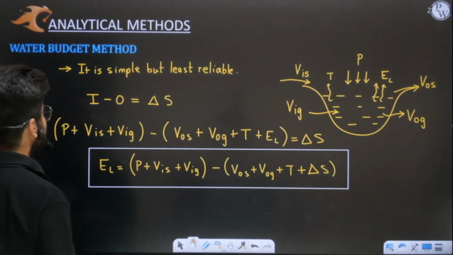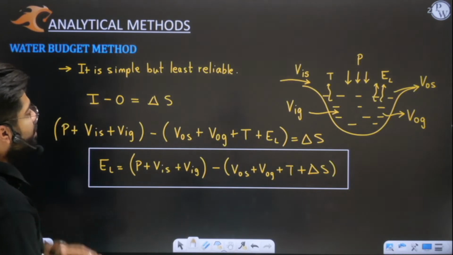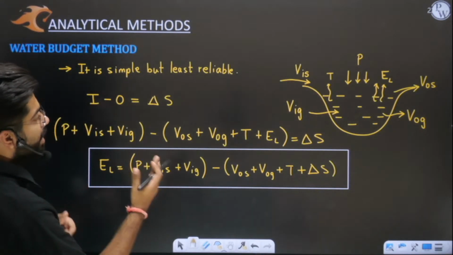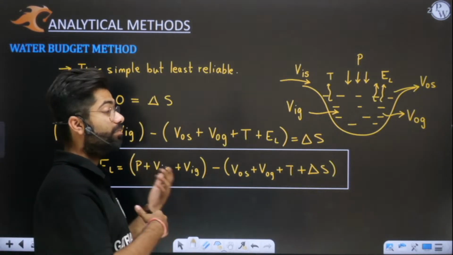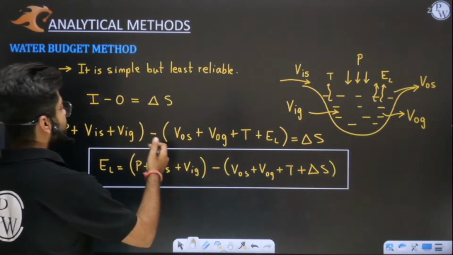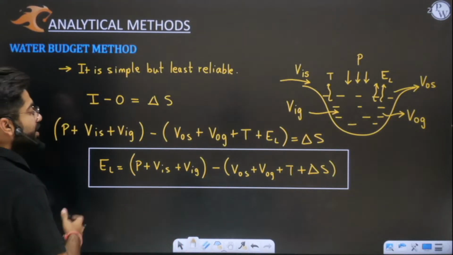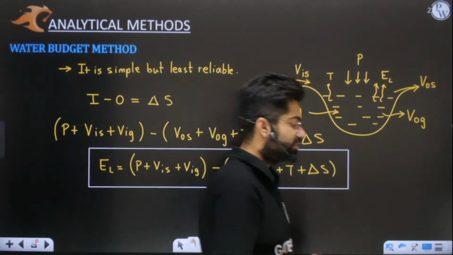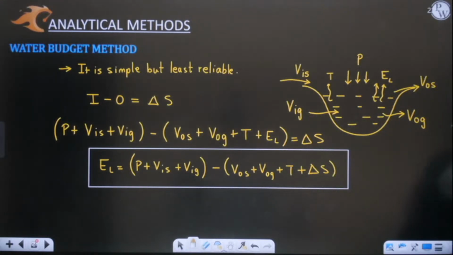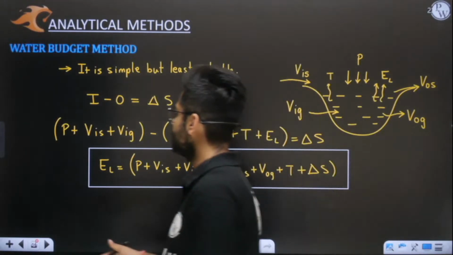Then at last we discuss the water budget method. I told you that this is the simple method. If you have a lake and you are able to compute all the other components, if you have the value for all the other components, then we will simply find lake evaporation using this simple water budget equation. I hope you have understood this. This is very simple. I have already told you this thing.